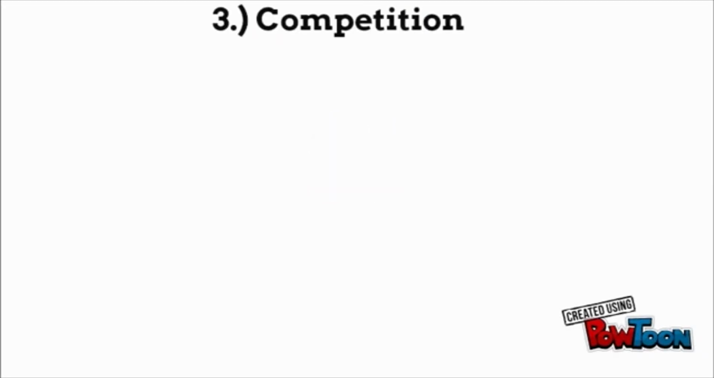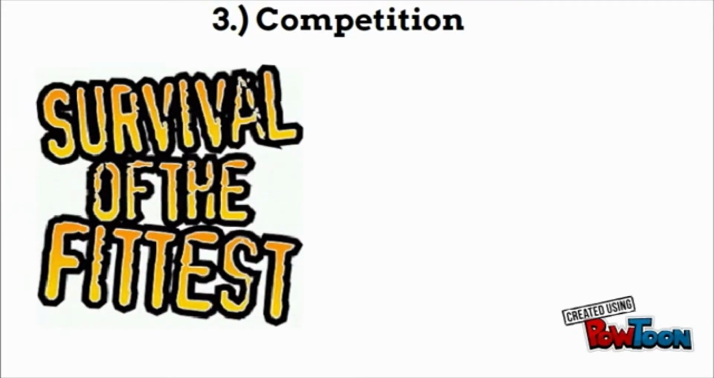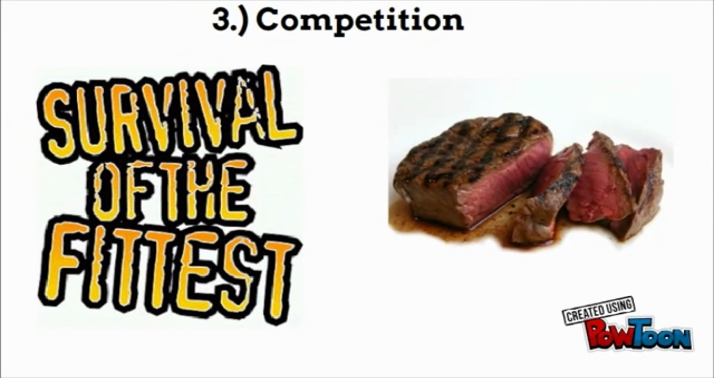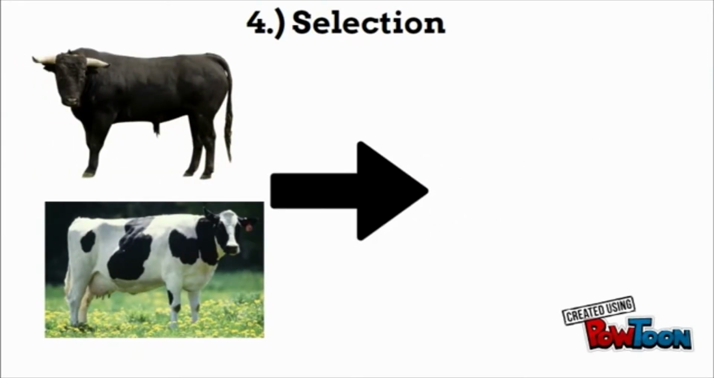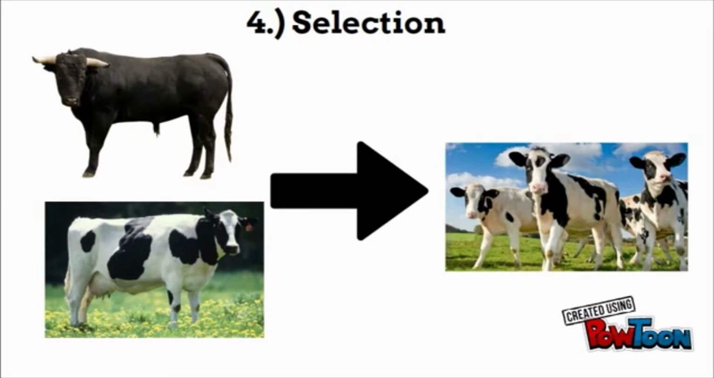Number 3. Competition. Only those cows that are fit survive and get to reproduce. Weak cows do not survive to the age at which they could reproduce, and those that produce little milk are discarded by humans or fed less food by humans. Number 4. Selection. Cows that possess the ability to produce more milk are selected to reproduce by humans. Cows that are naturally strong and have heritable traits that allow them to survive are naturally selected to reproduce by nature.